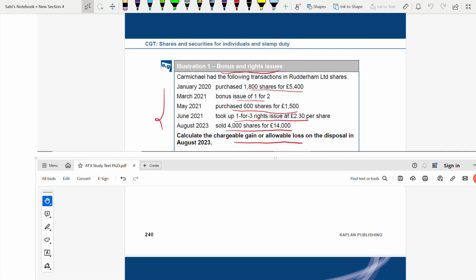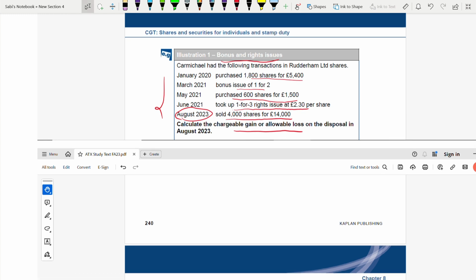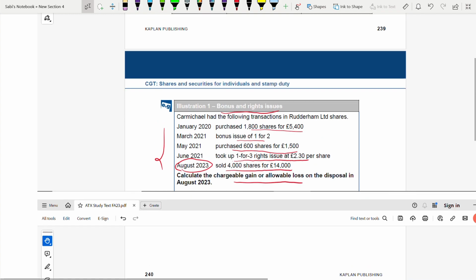So first we'll see, when are we selling it? On this date. Are we purchasing anything on that date? No, nothing. Everything was purchased before. Then did we purchase anything in the following 30 days? No. That means everything has to be taken from the share pool, the last option. So now, to get the share pool, we have to take the number and all the cost. That means add all the shares.